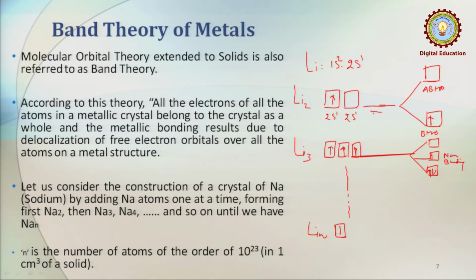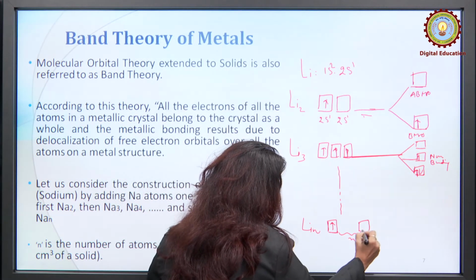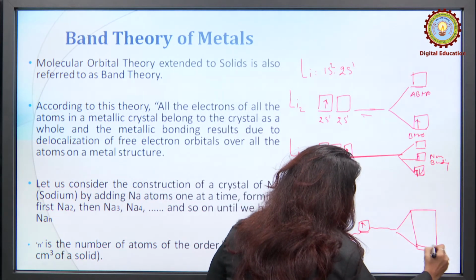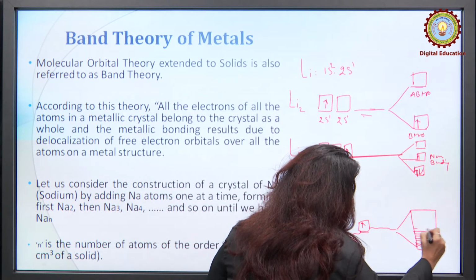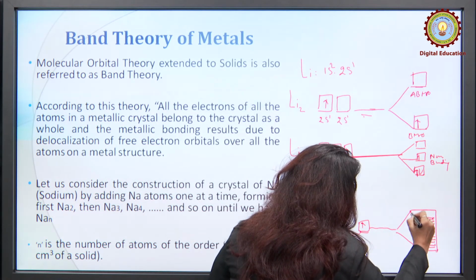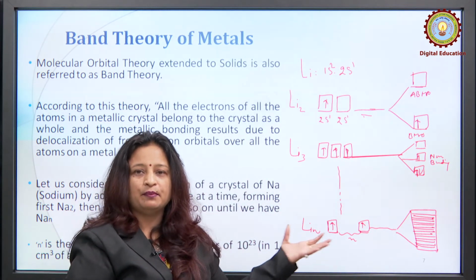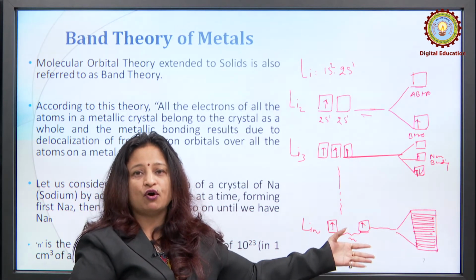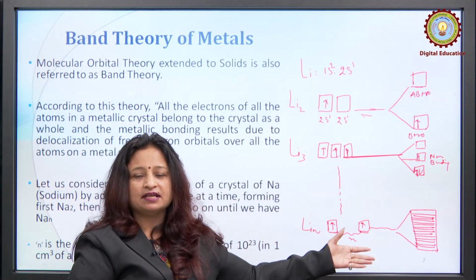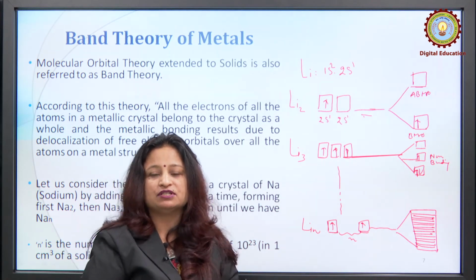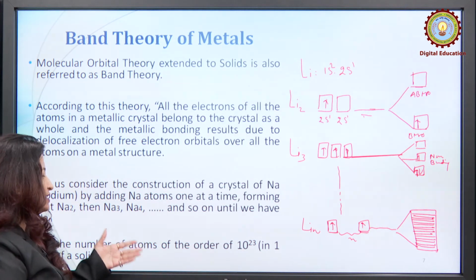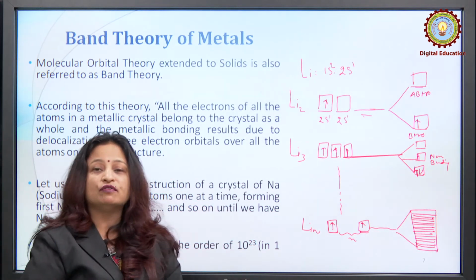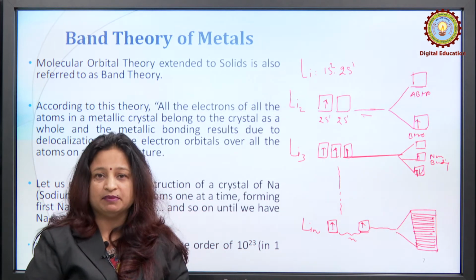So, if we consider N number of lithium atoms, we get a kind of band which is formed due to the merging or coalescing of all the molecular orbitals present in the crystal structure. In this way it leads to the formation of an energy band. This is the band which is actually responsible for various properties of a metallic crystal. If we consider the lithium or sodium crystal, N is the number of atoms, of the order of 10 to the power 23, and that too in 1 cubic centimeter of solid.